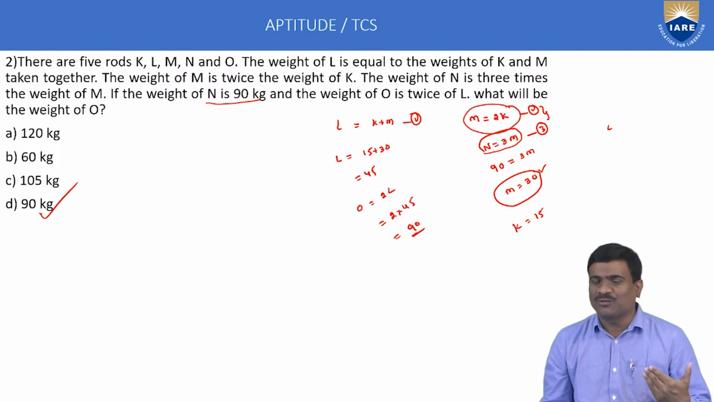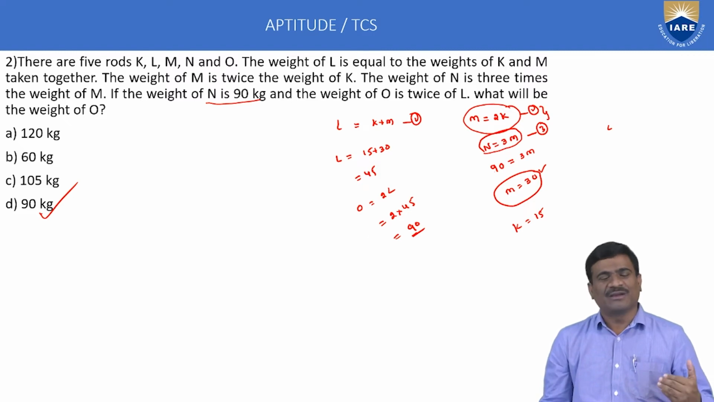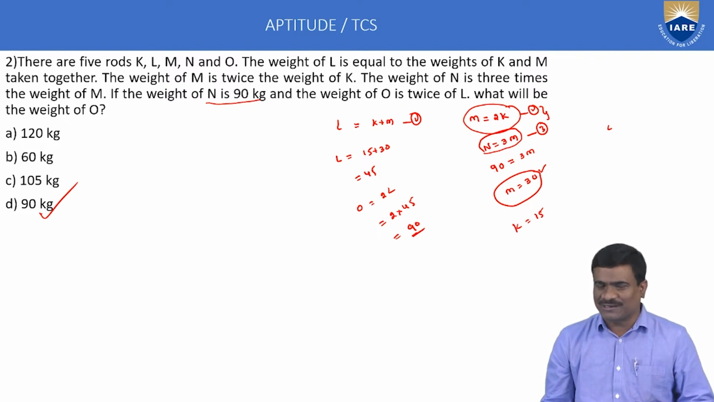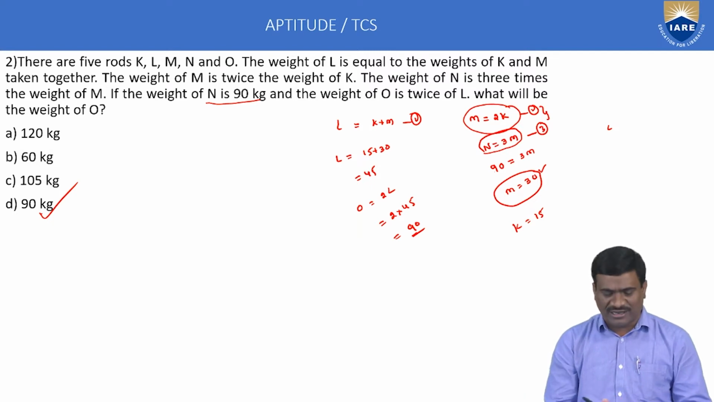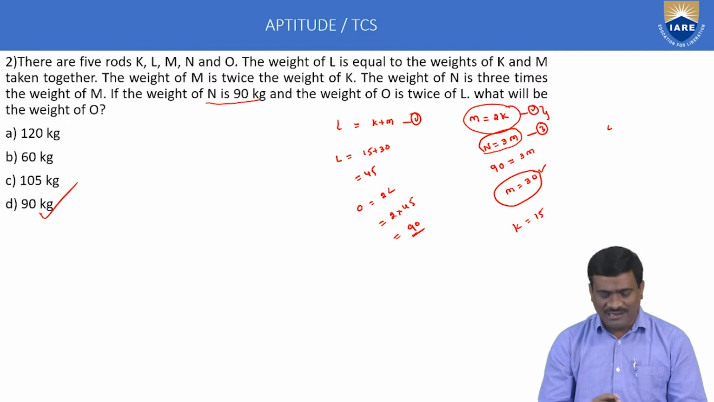Here, calculate the weights one by one. Here M weight is equal to 30, K weight is equal to 15, next L weight is equal to 45, given N weight is equal to 90. Calculate the O weight. O weight is 2 into L weight. O is equal to 2 into 45 is equal to 90. Option D only is correct. This is about the second example.